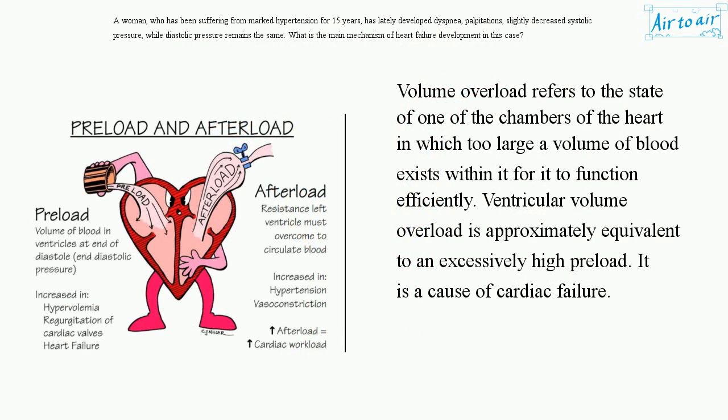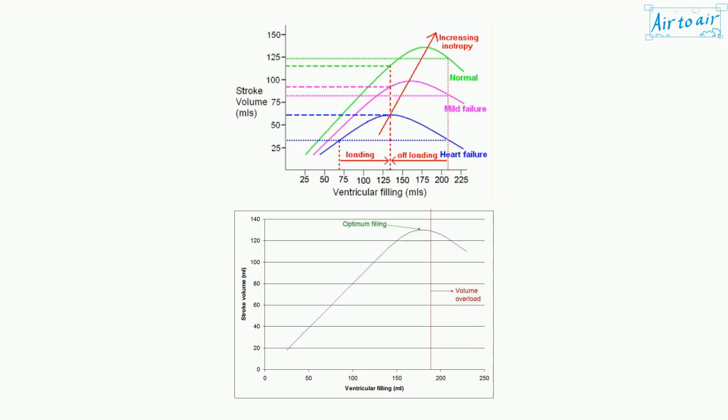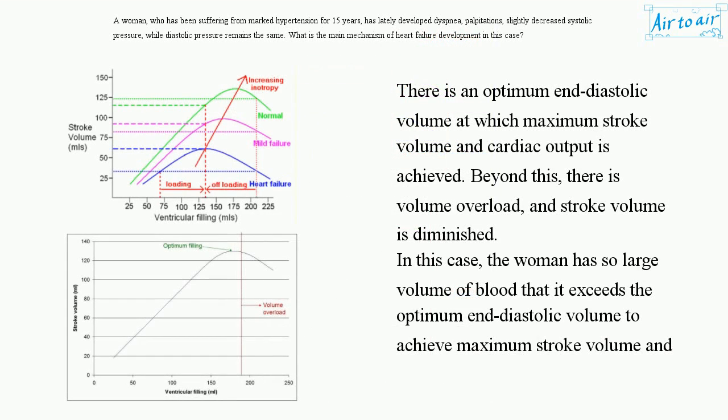Volume overload refers to the state of one of the chambers of the heart in which too large a volume of blood exists within it for it to function efficiently. Ventricular volume overload is approximately equivalent to an excessively high preload. It is a cause of cardiac failure. There is an optimum end diastolic volume at which maximum stroke volume and cardiac output is achieved. Beyond this, there is volume overload, and stroke volume is diminished.